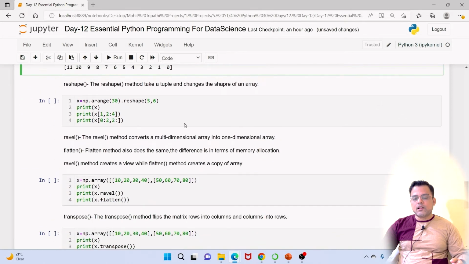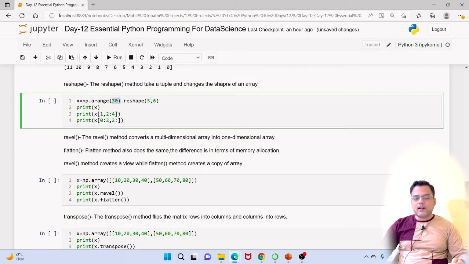Next method is called reshape. The reshape method takes a tuple and changes the shape of an array. So if I use the arange method, it will give a one-dimensional array, and I can reshape it into a 5,6 two-dimensional array. So let's print this.